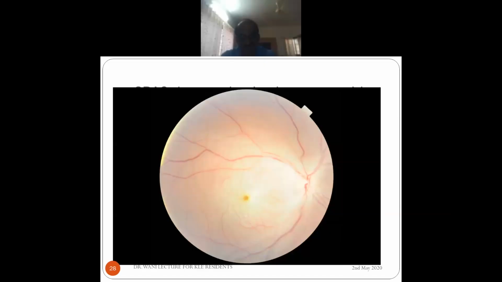There are some miscellaneous conditions. Migraine causing CRAO has been known because it causes severe spasm. Hypotension, ventriculography, Lyme disease, Fabry's disease, and leukemias can infiltrate the optic nerve, constricting the central retinal artery and causing occlusion. Radiation retinopathy can cause inflammation and cause CRAO. So this is an example where the posterior pole shows opacification and there is a cherry red spot.